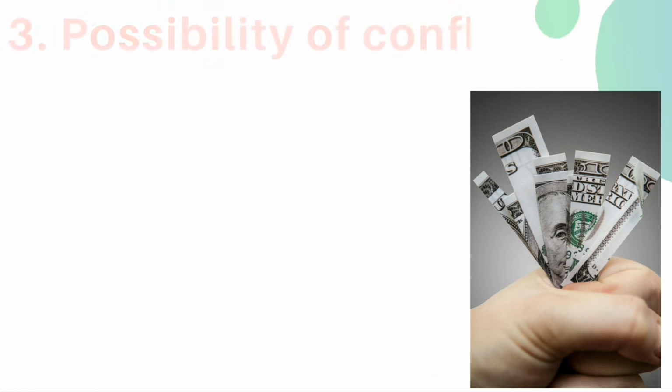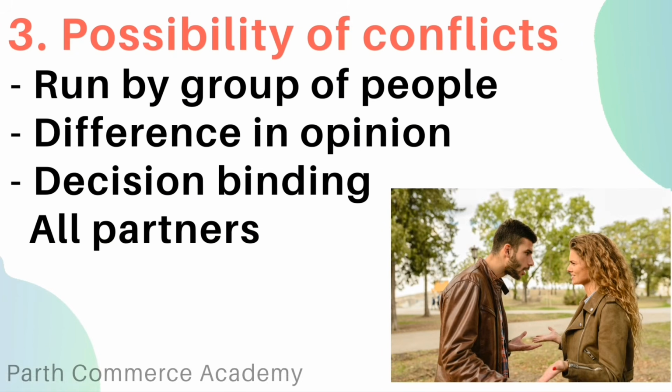Next is the possibility of conflict. Partnership is run by a group of persons and decision making authority is shared. So a difference in opinion may lead to disputes between partners.